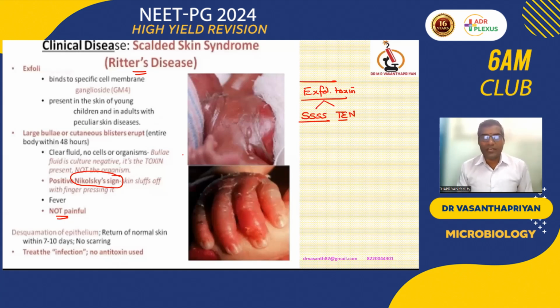We have to treat the condition with either clindamycin or erythromycin; the gram-positive spectrum will be useful. Once we block the bacterium, it doesn't require any other extra treatment, though it is a toxic manifestation. It doesn't require antitoxin, because bacterium and toxin are both in the same localized area. If you block the bacterium, automatically the toxin production is minimized.